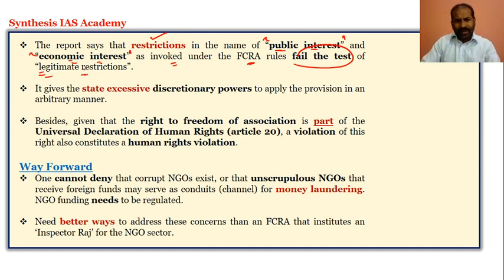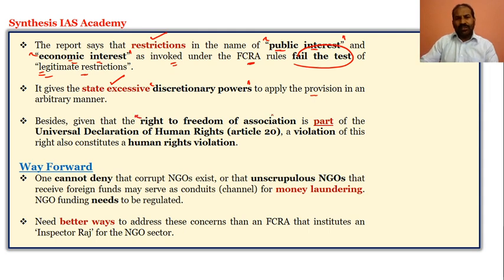So there can be restrictions, but legitimate restrictions on freedom of association are definitely not part of the FCRA rules, which fail the test. The report also says that the state has excessive discretionary powers to apply the provisions in an arbitrary manner on the foreign funds entering into India.